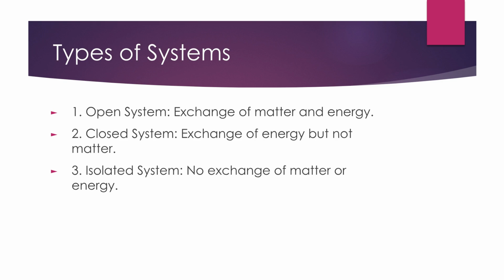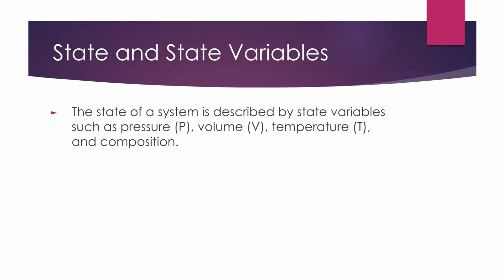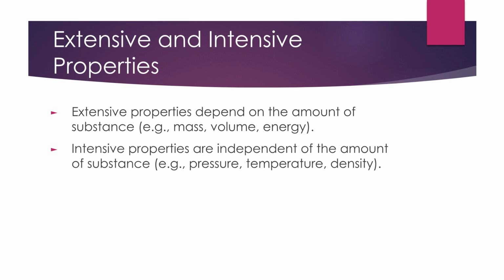Systems can be open, exchanging both matter and energy, closed, exchanging only energy, or isolated, with no exchange of matter or energy. The state of a system is defined by state variables like pressure, volume, temperature, and composition. Extensive properties, such as mass and volume, depend on the substance's amount. Intensive properties, like pressure and temperature, are independent of it.